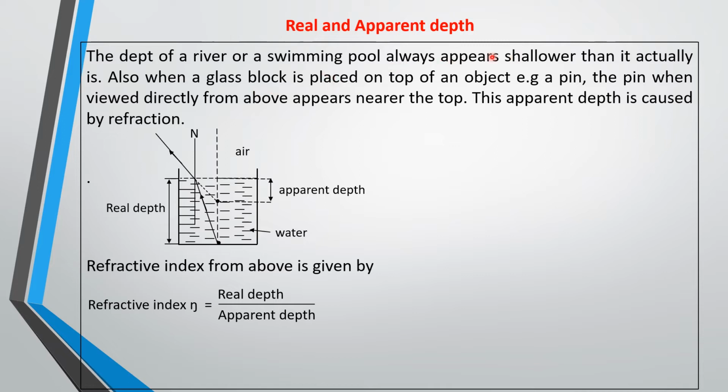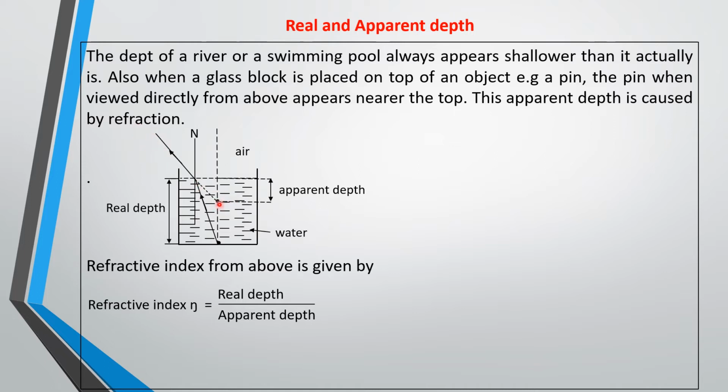All these observations and experiences are because of this phenomenon called real and apparent depth. Real and apparent depth is caused by refraction of light. This is what I have represented in this simple drawing. This is the real depth of the pin. Then an observer here sees the image here.